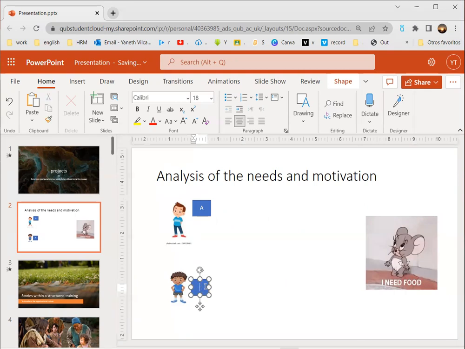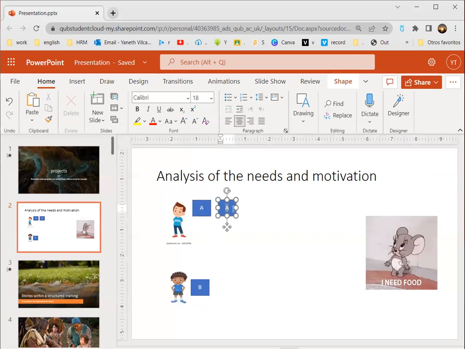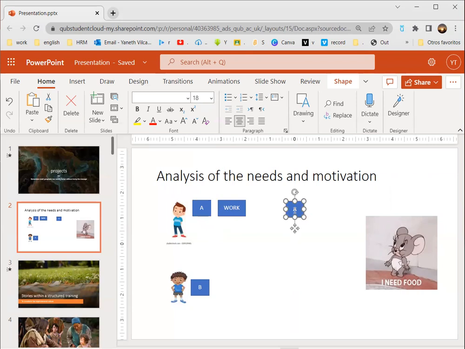Now, A wants food. Because he wants food, the need is food. So he can decide to work, and after working, he's going to be paid, and then he's going to go to the market and buy food.